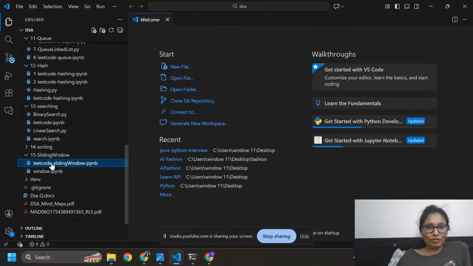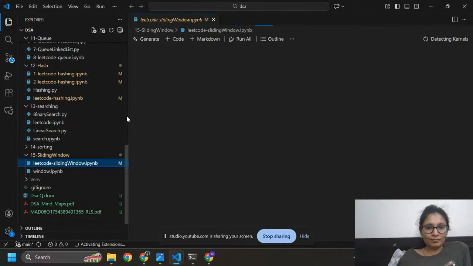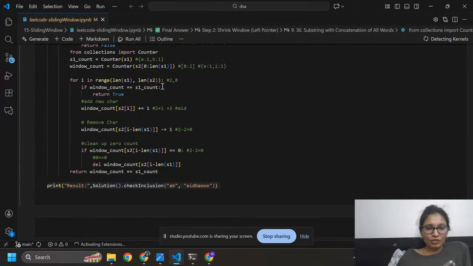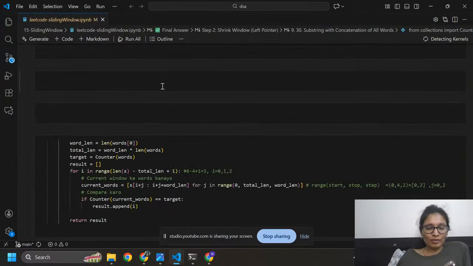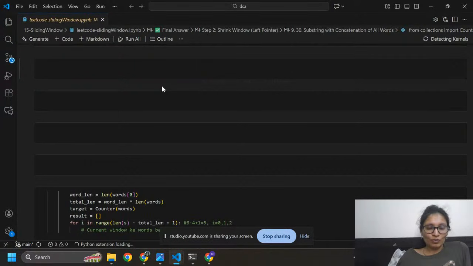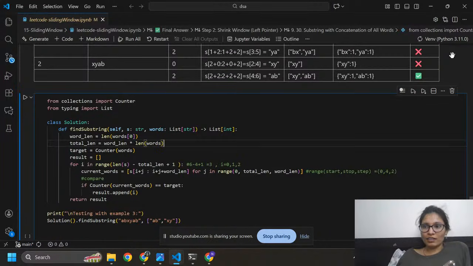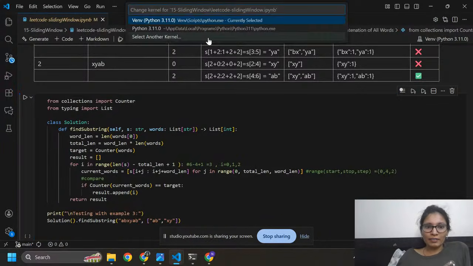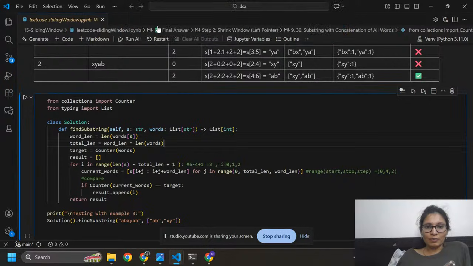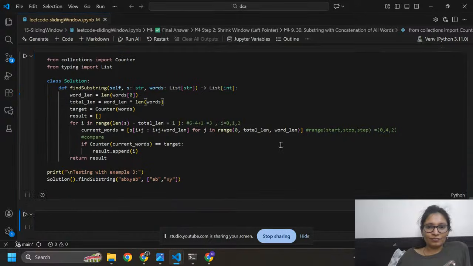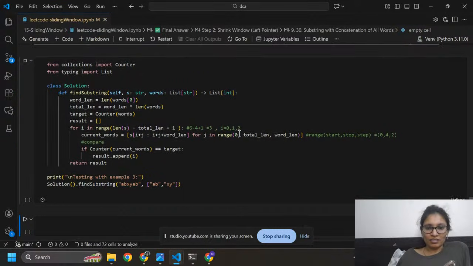I am going to solve the problem here. I need to close this sidebar. So the problem number is 30. Okay, this is the problem. Here I need to select my virtual environment, Python environment. This is the recommendation. Now I am going to run. Still, I think it has worked.